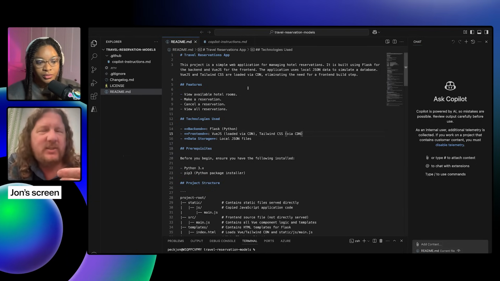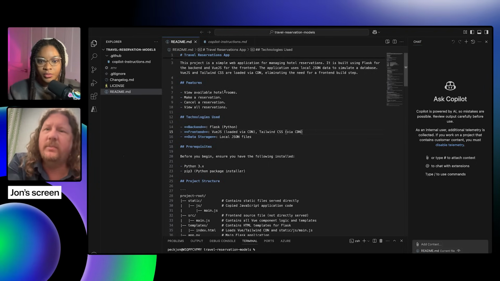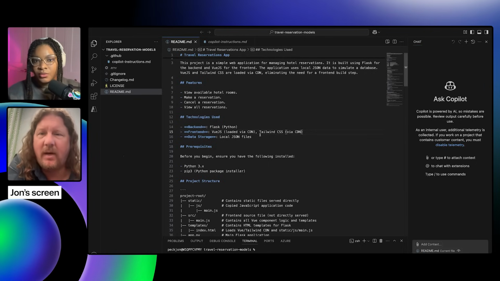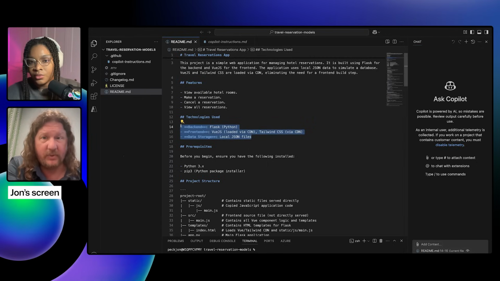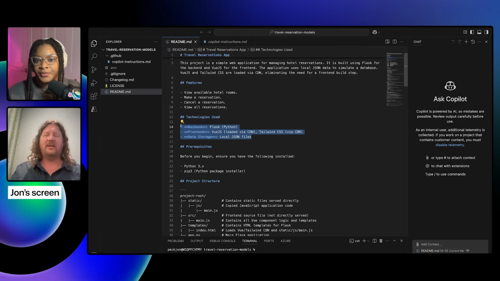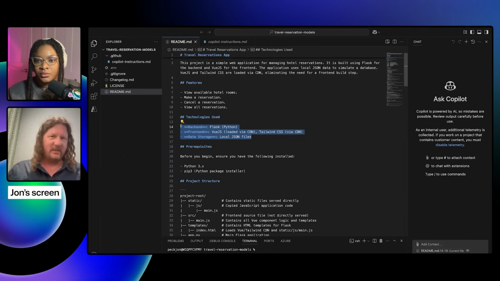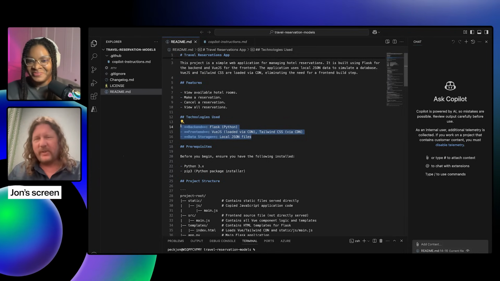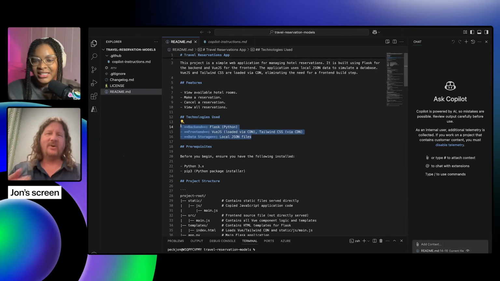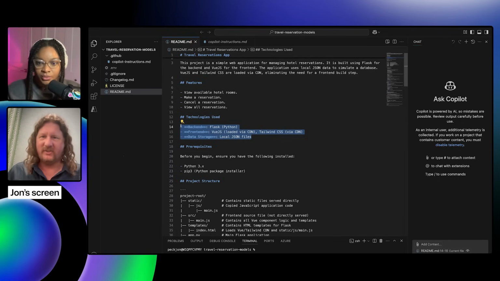It's a basic travel reservation app, so I want to view hotel rooms, I want to be able to make a reservation, etc. And intentionally, we're keeping the technology stack really simple here. Obviously, with more complex apps, this isn't the way you do it in a real production app. I'm loading Vue.js from a CDN. I don't have a build step for the front end, that kind of stuff. It's okay. We want it to be fast so our viewers don't have to wait forever for a million node modules to pull down and install and all of that.